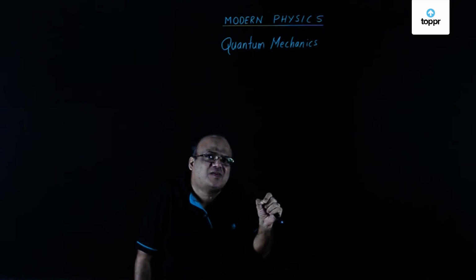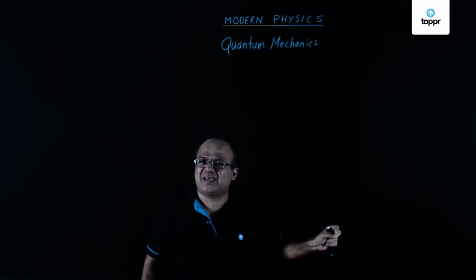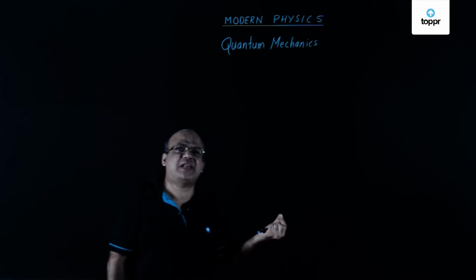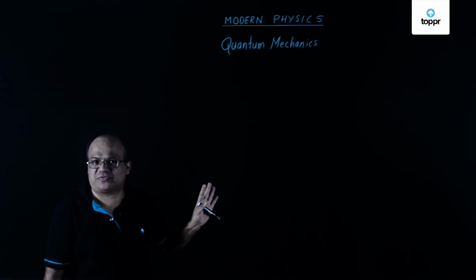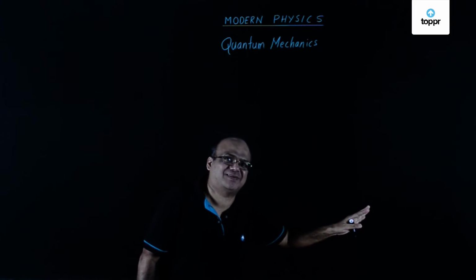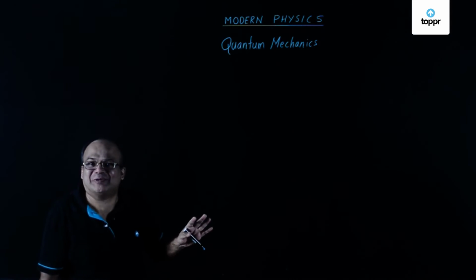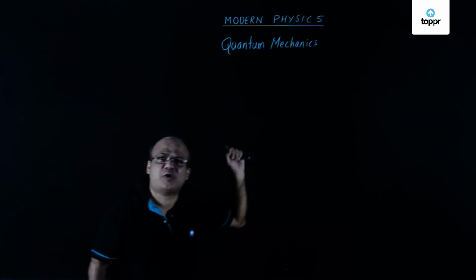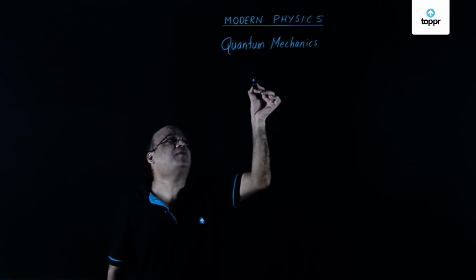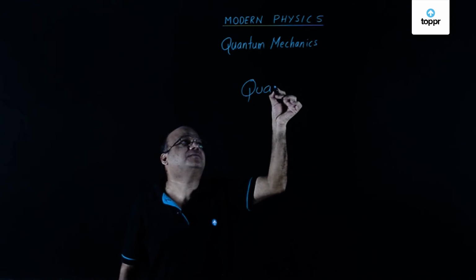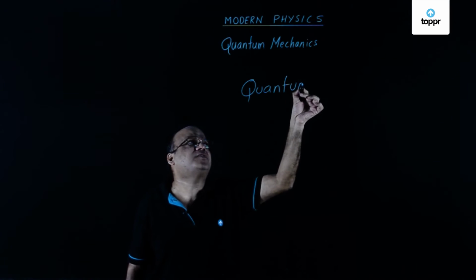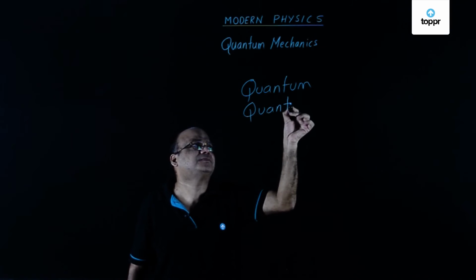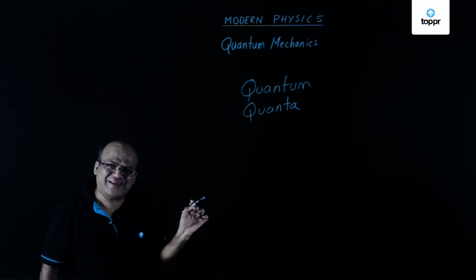So this is what is quantum mechanics. There are many quantities which exist in certain minimum or elementary amounts or integer multiple of this minimum or elementary amount, like currency as we saw. These quantities are said to be quantized, and the minimum amount is called quantum. Plural of quantum is quanta, not quantums. Right? You understood that?